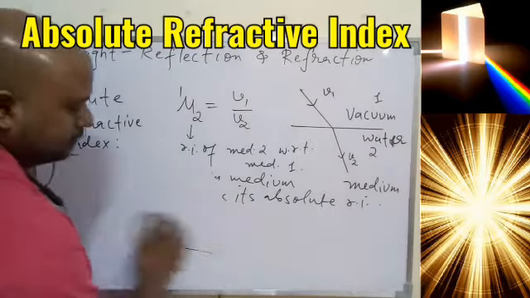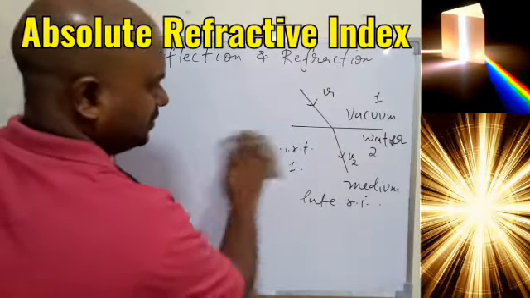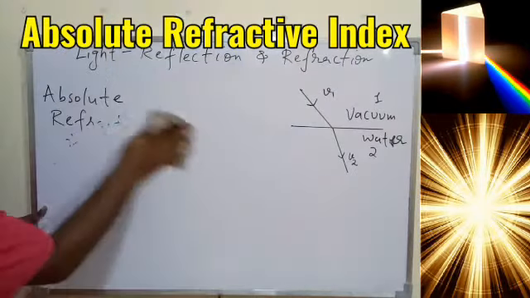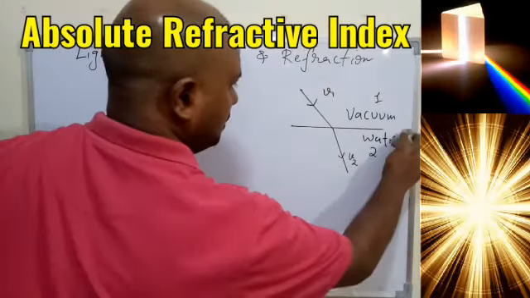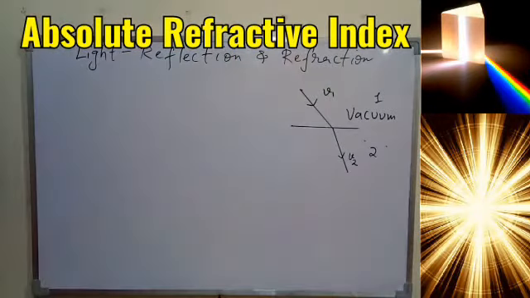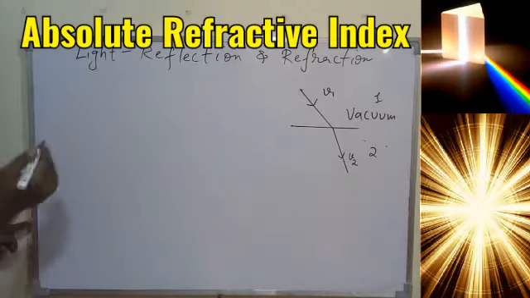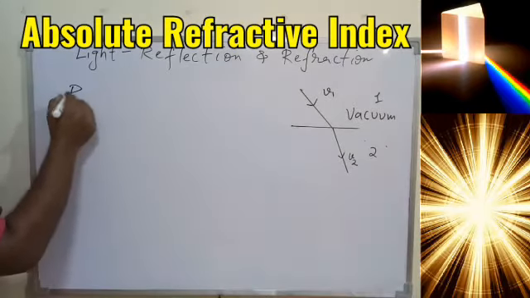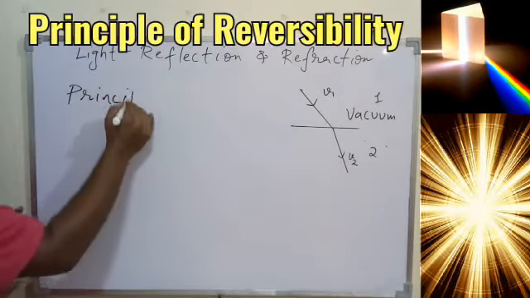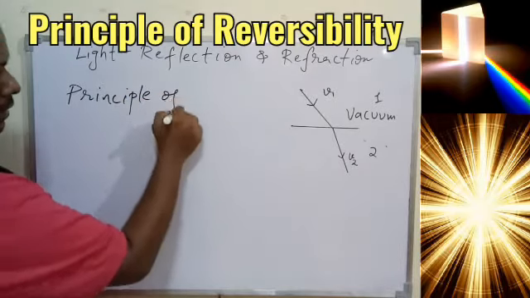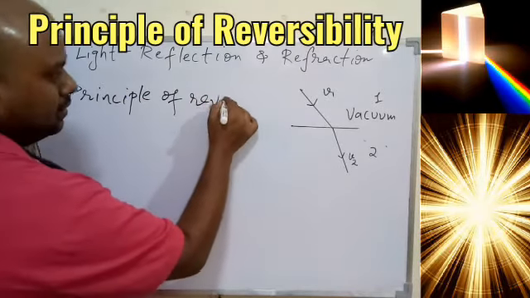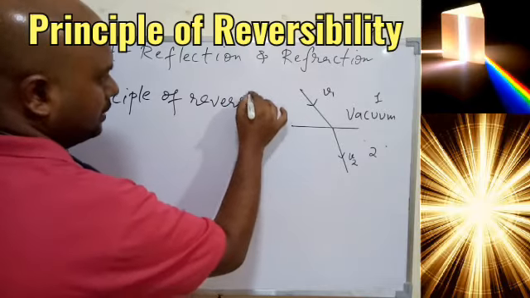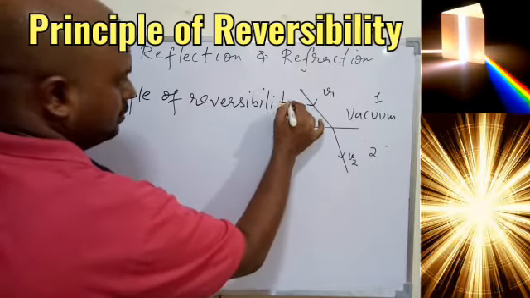Moving to the next. If you understood the meaning of absolute refractive index, let's go for principle of reversibility. That is also a very important topic.